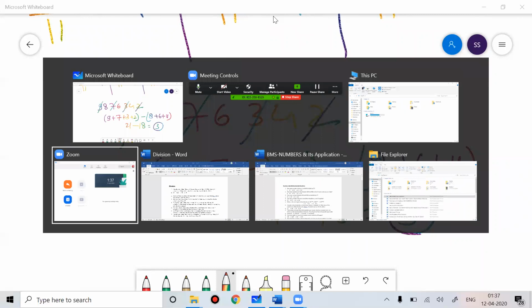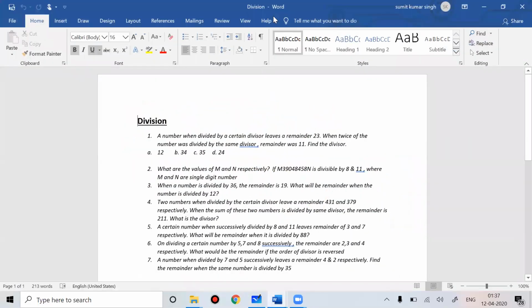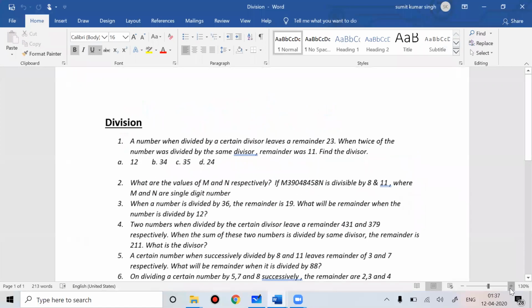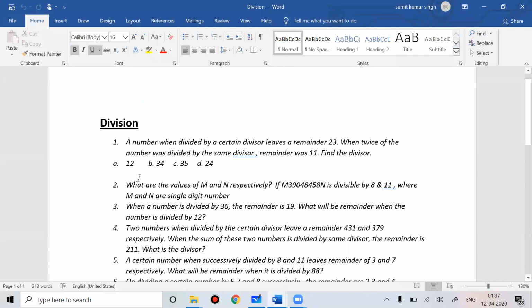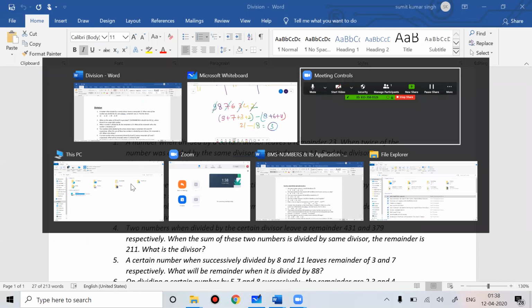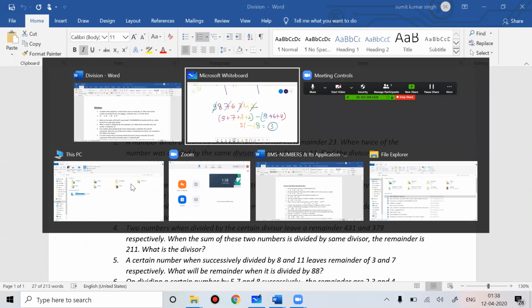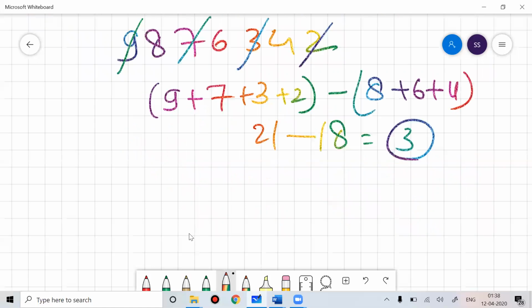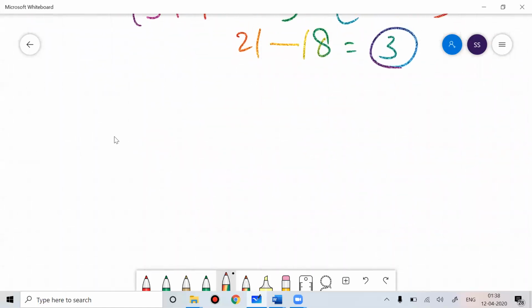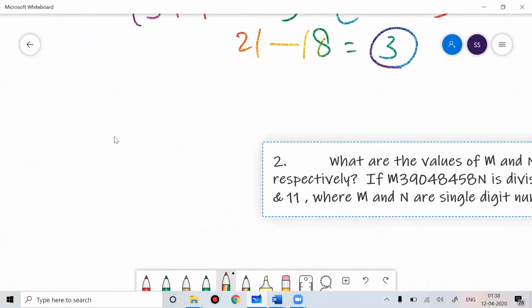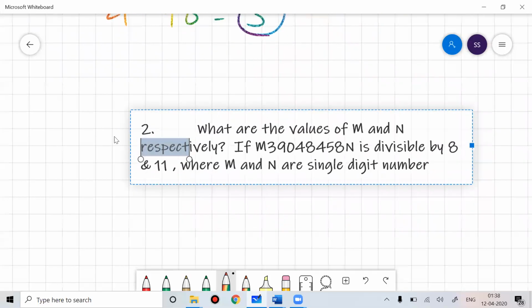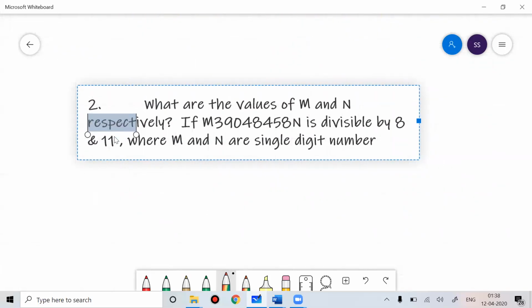Okay. Now see one problem. So I'll show you one problem. So you can see this problem. What is the value of m and n respectively?